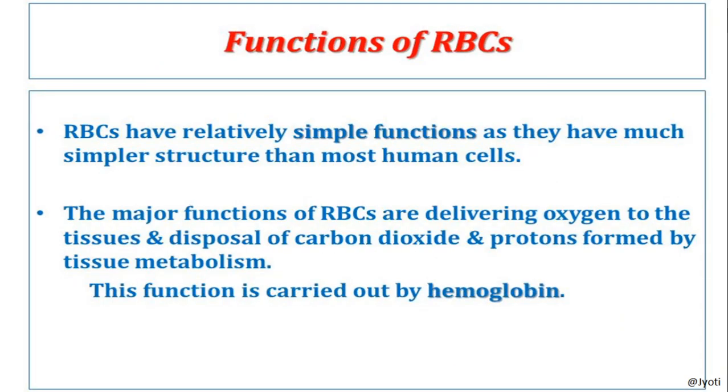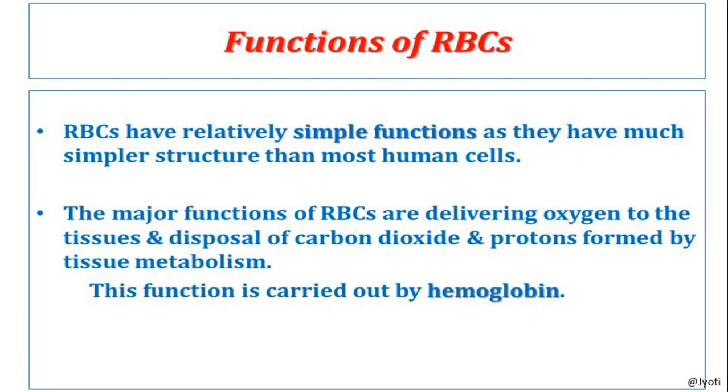Now, what is the function of RBC? RBCs have relatively simple function as compared to the other blood cells, and why is it simple? Because they have a much simpler structure than the other body cells.